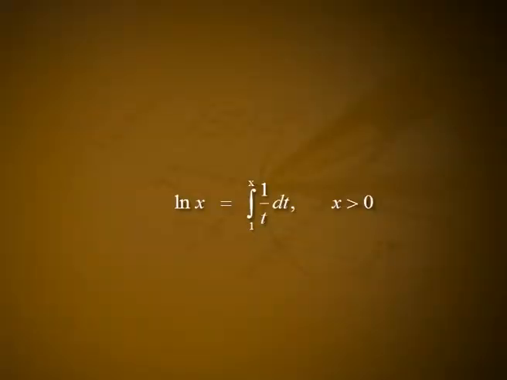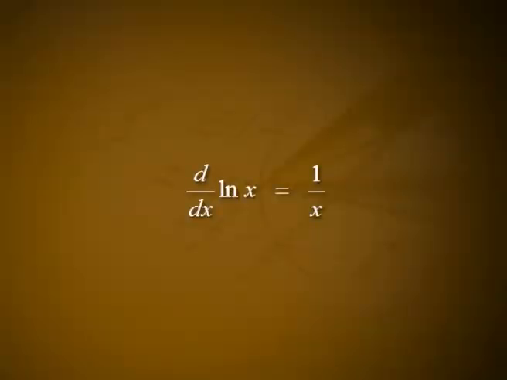We begin by defining the natural logarithm of a positive number x. This number, denoted by ln x, is defined as the value of the integral of the function y is equal to 1 by t from t is equal to 1 to t is equal to x. That is, log x is equal to integral from 1 to x of 1 by t dt, where x is greater than 0. It follows from the second fundamental theorem of calculus that d by dx of log x is equal to 1 by x. If u is a differentiable function of x, then the chain rule dy by dx is equal to dy by du into du by dx gives the more general formula d by dx of log u is equal to 1 by u into du by dx.